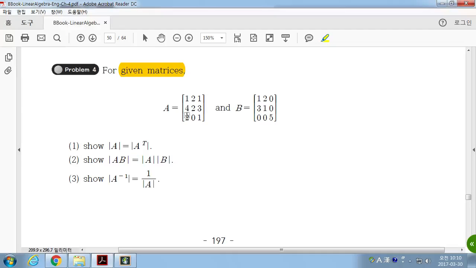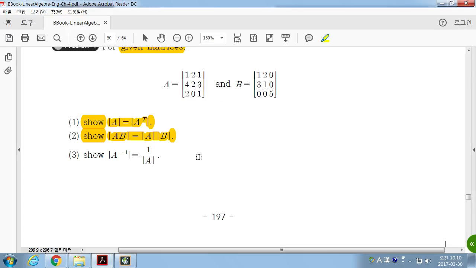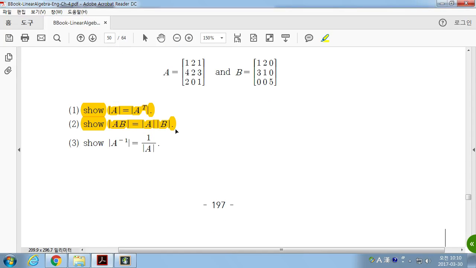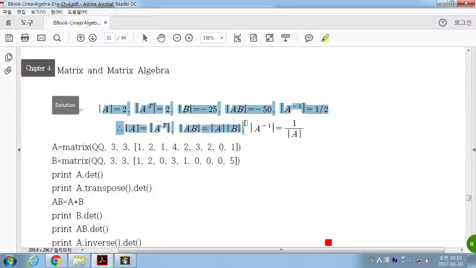For given matrices A and B, show that the determinant of A is the determinant of A transpose, and show that the determinant of AB is equal to the determinant of A times the determinant of B, etc. So yeah, you can do it. You can easily check it.